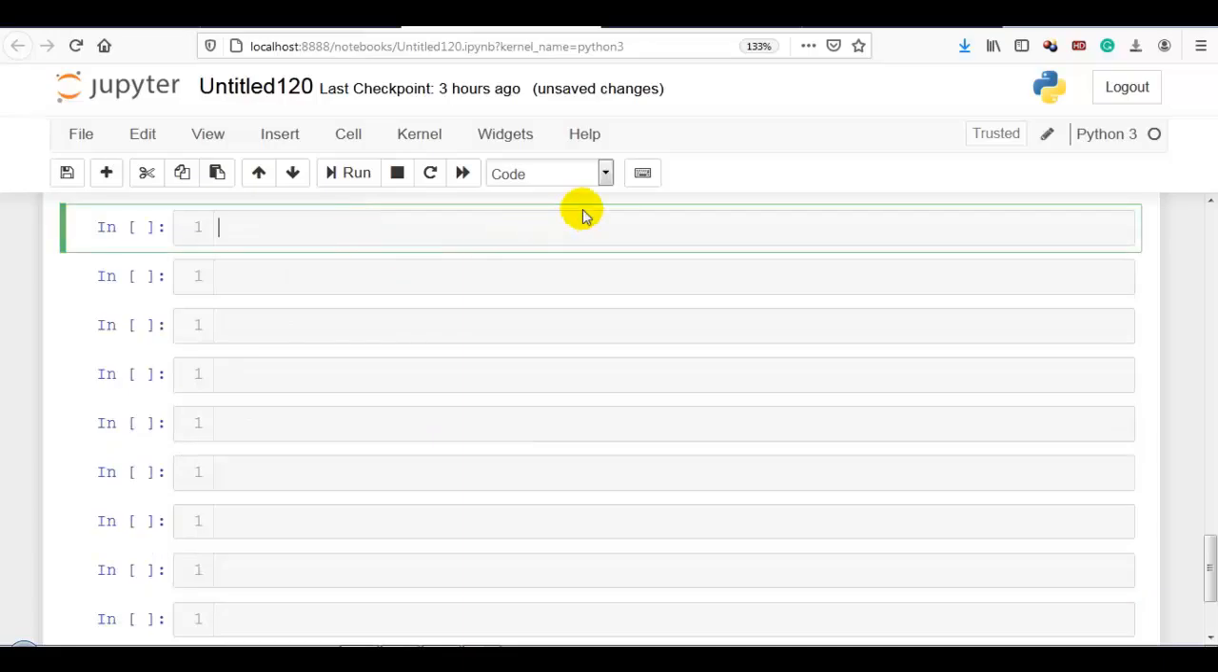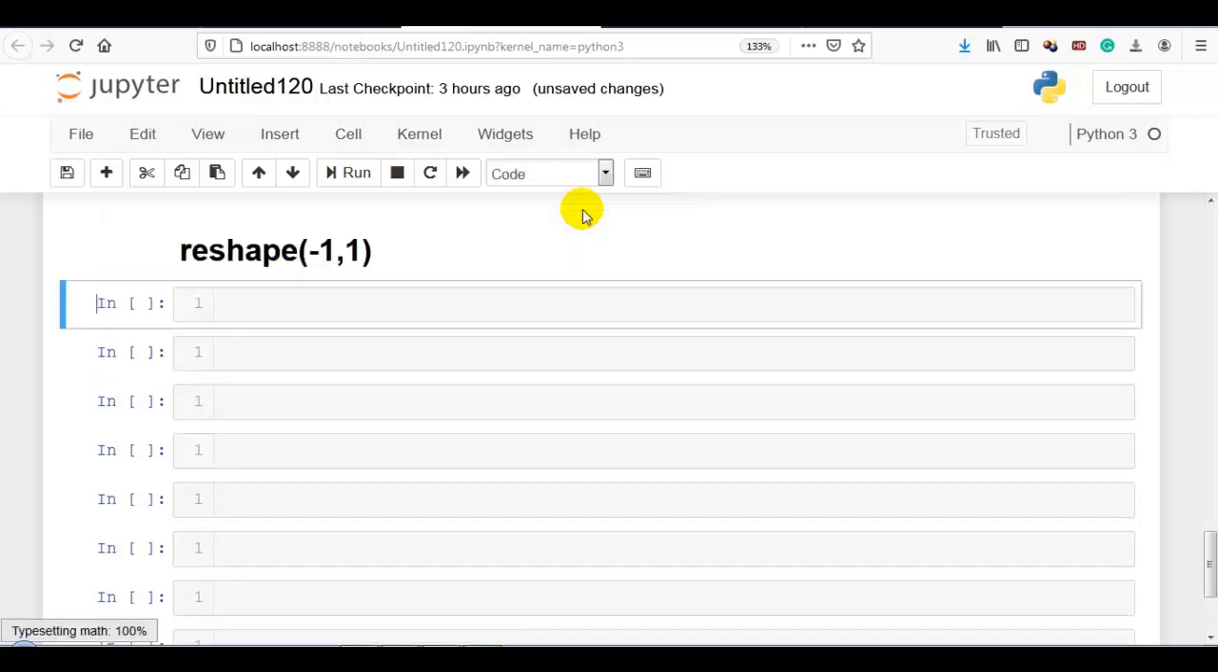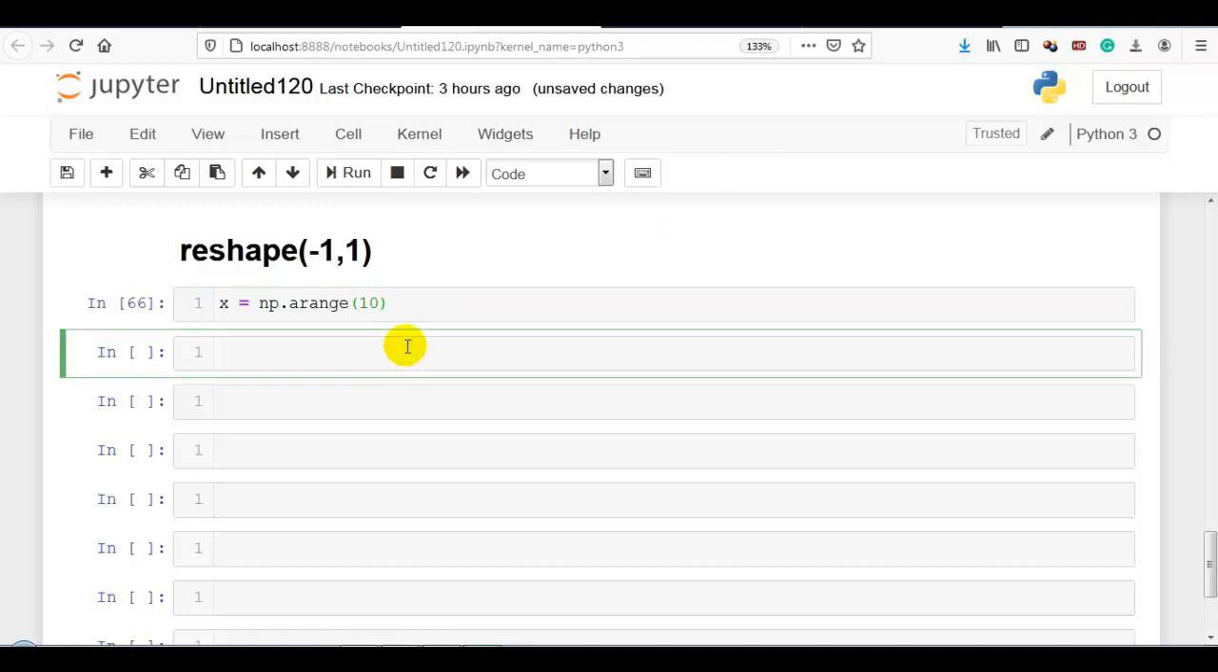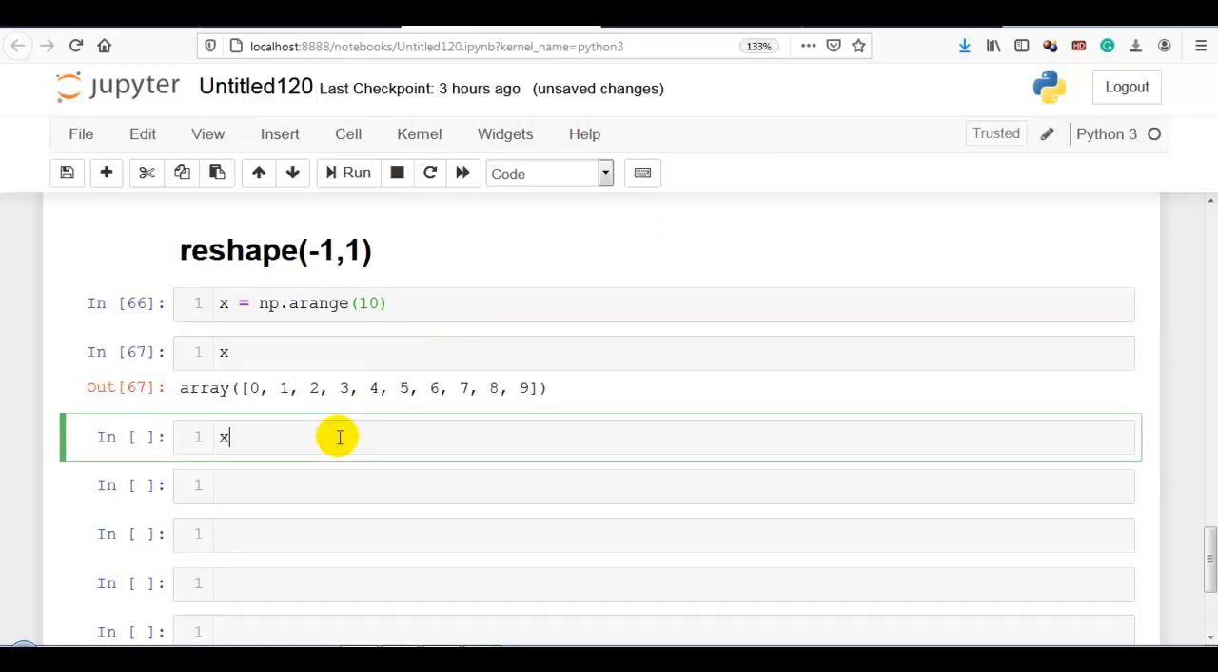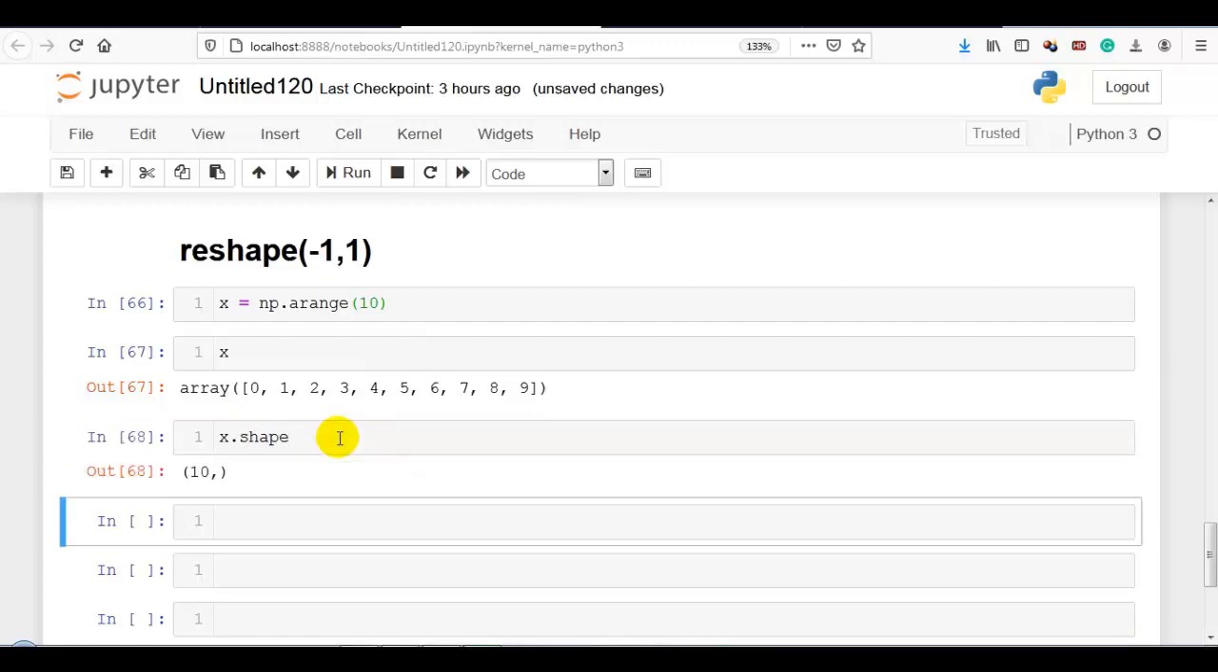So now I am going to explain you reshape with -1 and 1 argument. So this knowledge is required during machine learning process. So now let me first create np.arange with 10 elements. Now you can see x.shape is (10,). So here there is no concept of rows or columns. Now let me reshape it.